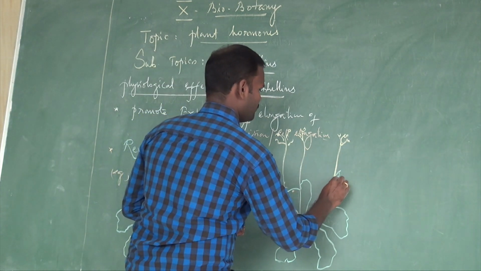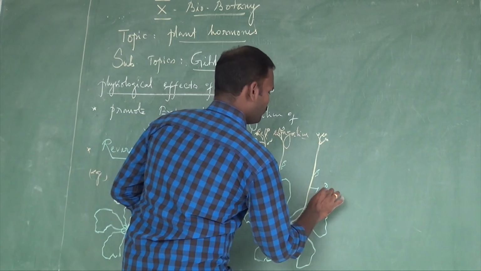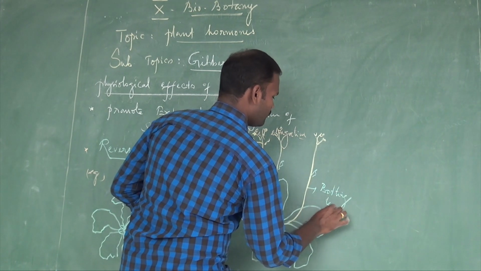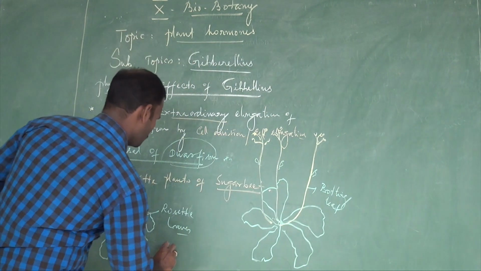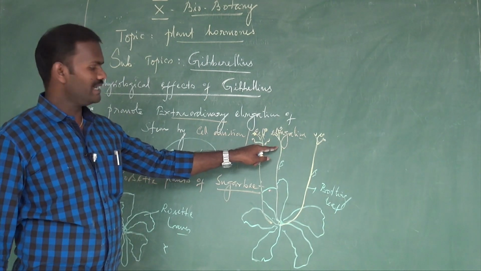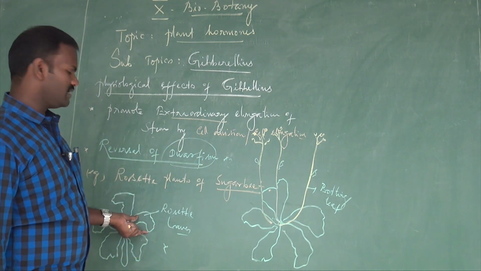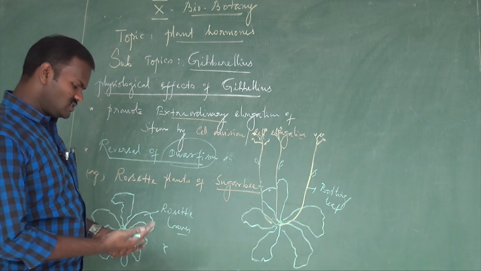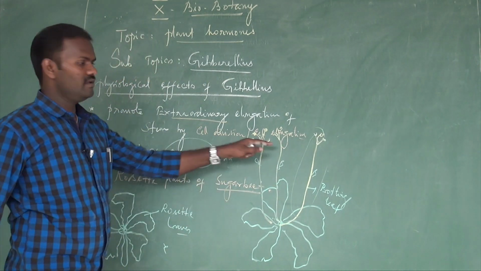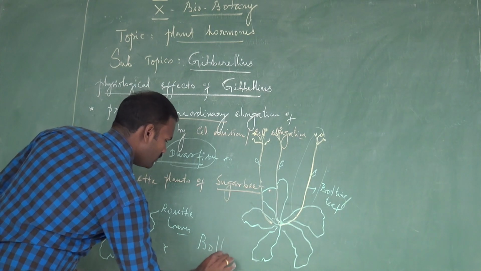So these are called bolting leaf. Then what is called bolting? Important question: sudden shoot elongation followed by flowering by the external application of gibberellic acids. If the rosette plants are treated with gibberellic acid, they suddenly get elongated. These elongated shoots are followed by flower formation, by the process called bolting.